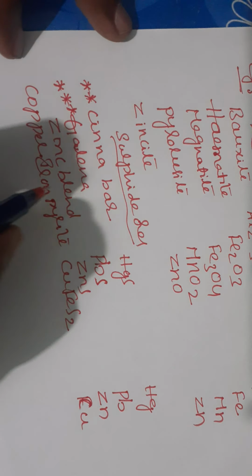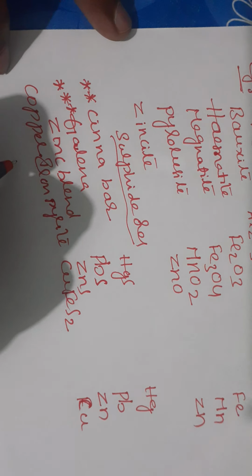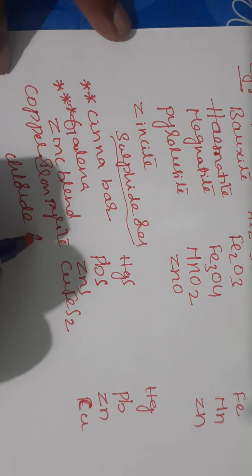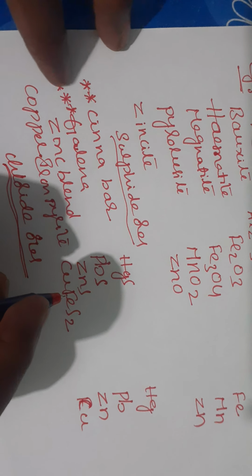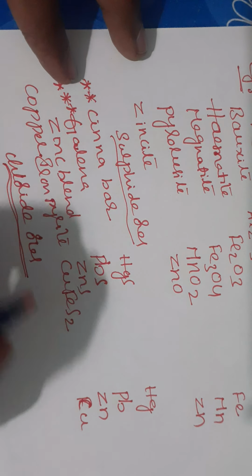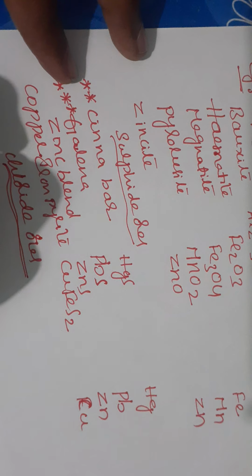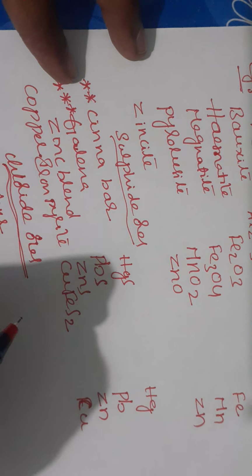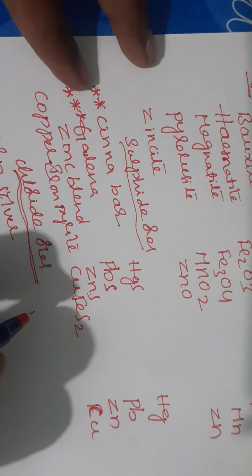So now, chloride ores. Some examples of chloride ores: horn silver, students.